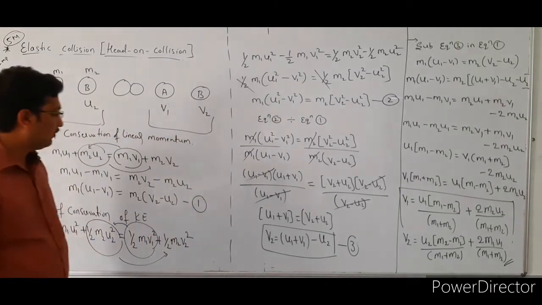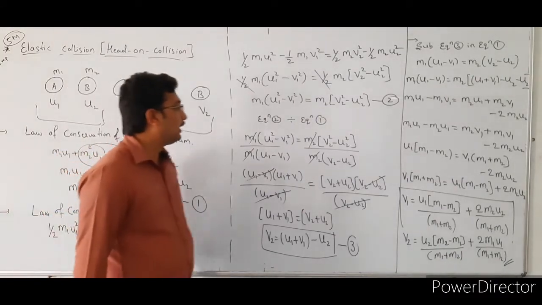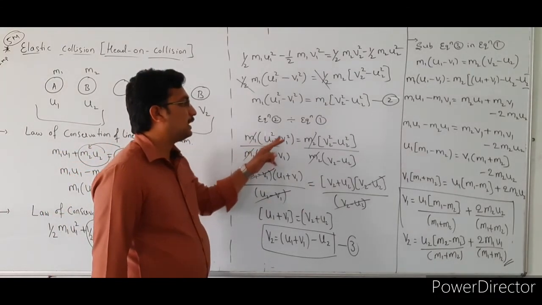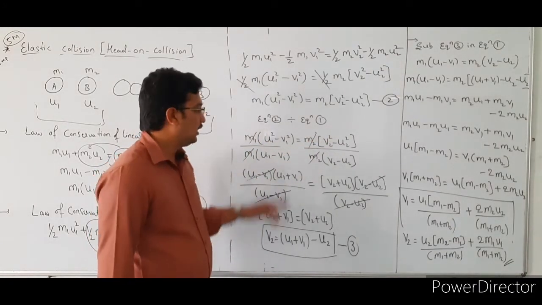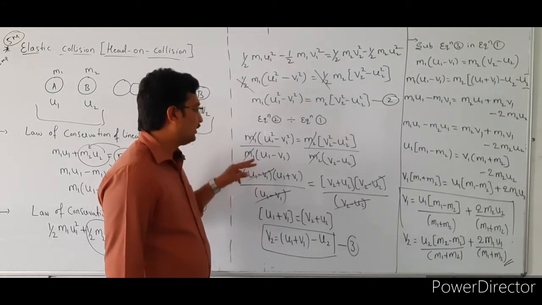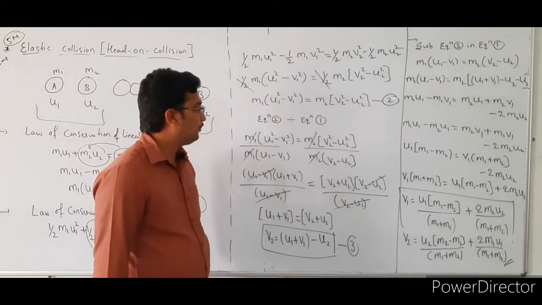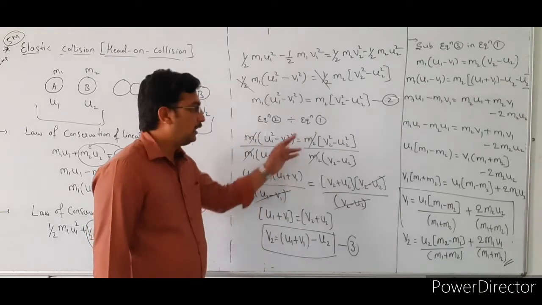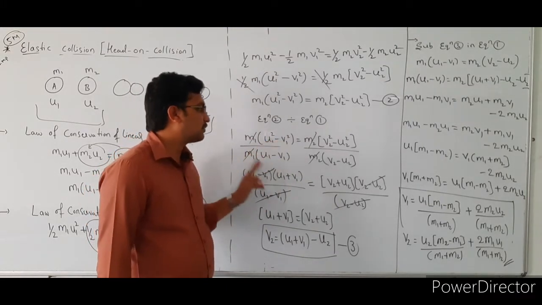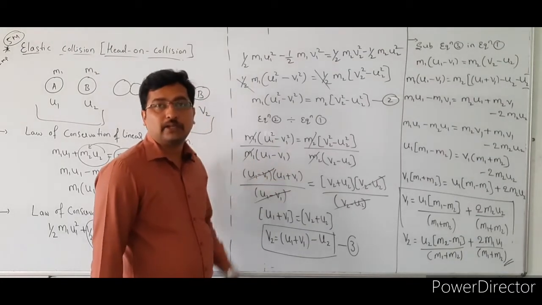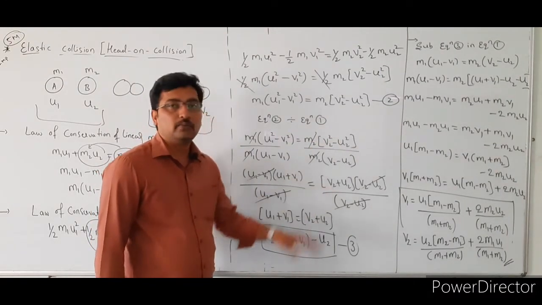Next, we are dividing equation 2 by equation 1. Equation number 2 is m1 bracket of u1 square minus v1 square, that is equal to m2 bracket of v2 square minus u2 square, divided by equation number 1, m1 bracket of u1 minus v1, that is equal to m2 bracket of v2 minus u2. In this case, m1 gets cancelled, m2 gets cancelled. The remaining equation is u1 square minus v1 square divided by u1 minus v1, that is equal to v2 square minus u2 square divided by v2 minus u2.